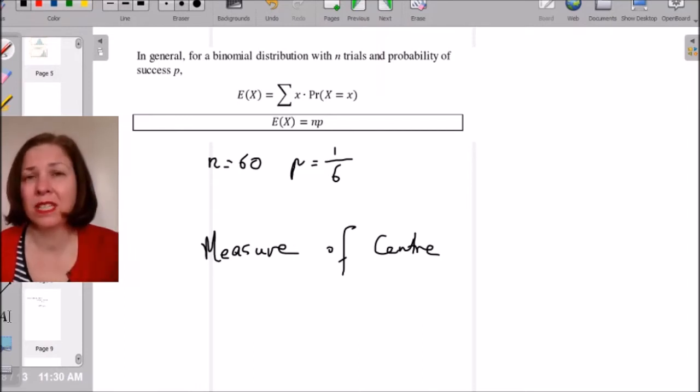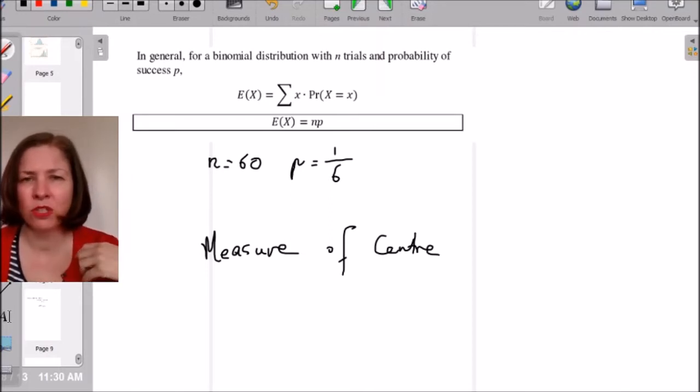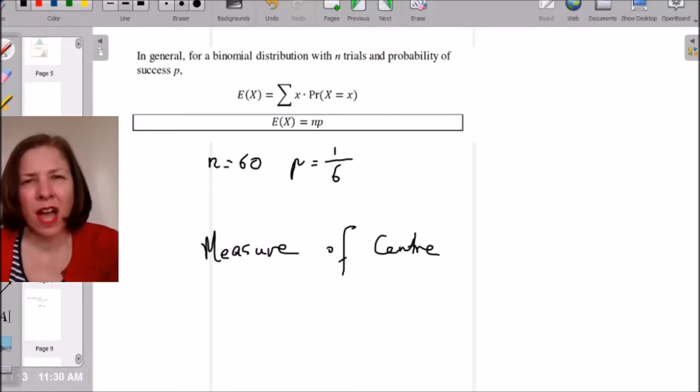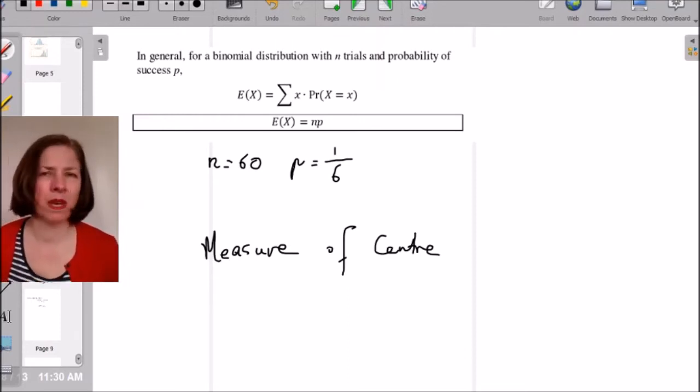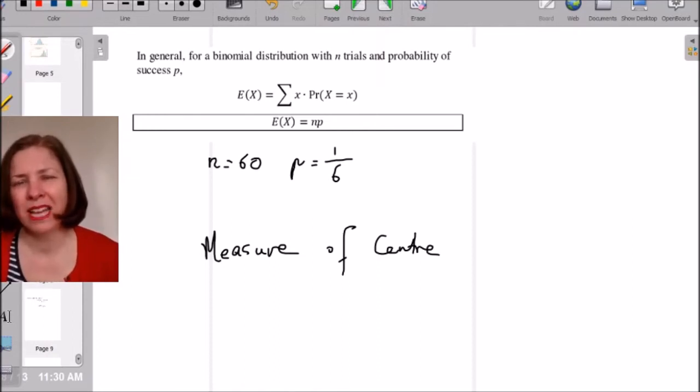So if I've got some data and I look at the numbers, and let's say it's the number of sick days that an employee took, and I can see that the mean is 2 and the median is 2, then I think the most likely number of sick days taken is 2, okay? There'll be a spread, right? There'll be lots of people with 1 and lots of people with 3, but the most likely is going to be 2, and that's our measure of centre.